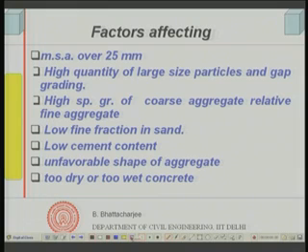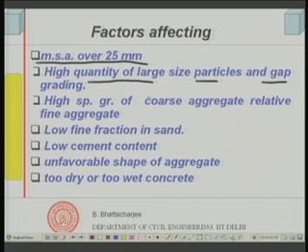segregation. These factors are, if you have large size aggregate, nominal maximum size of aggregate over 25 millimeter has a tendency to segregate more, because the larger the size, the more it has a tendency to go away from the rest of the mix, and higher quantity of large size particles, or there is something called gap grading. Now, what is gap grading?